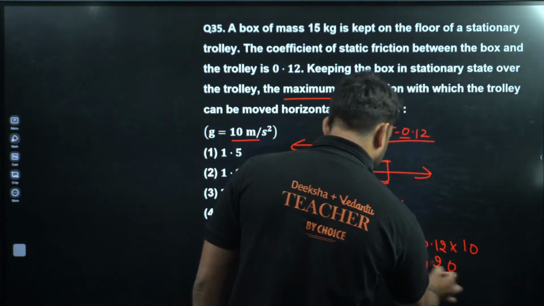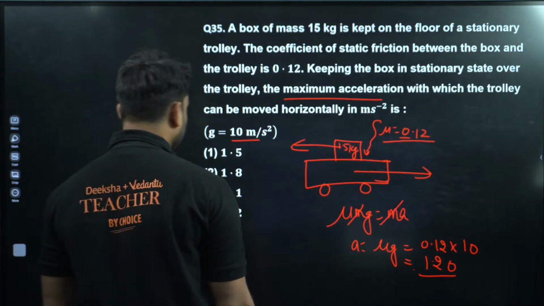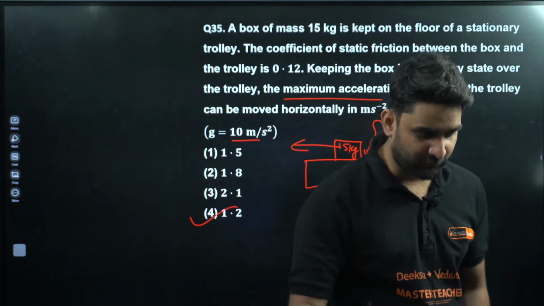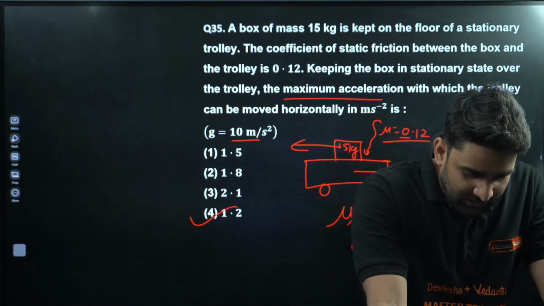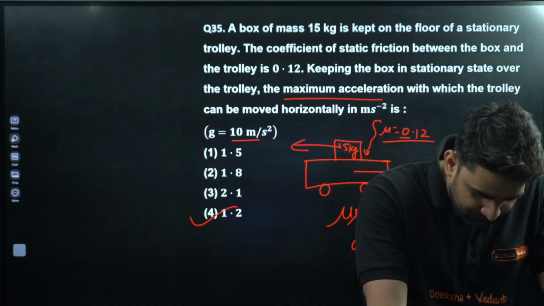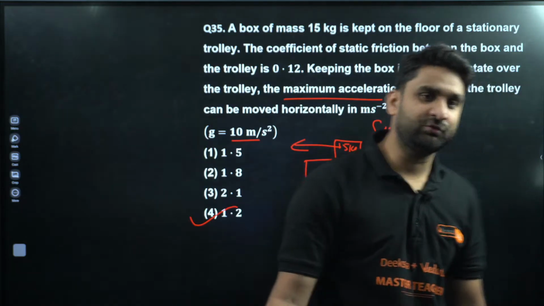So 1 to 1.2 is correct answer. 1.2 will be the correct answer. 35, option number 4 will be correct answer. I hope this is clear to you all, champion. 1.2 meter per second square will be the acceleration.